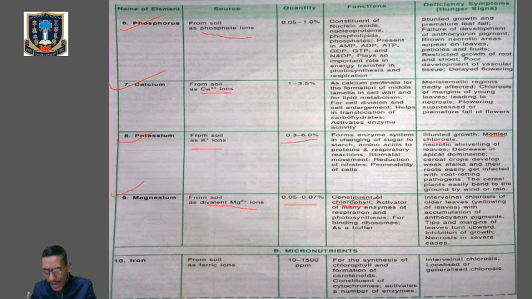It also acts as an activator of enzymes, okay, especially those which are mainly involved in carbohydrate metabolism, and those which are involved in the synthesis of DNA and RNA, and it is also essential for binding the components of ribosomes. This is the function or role of magnesium.